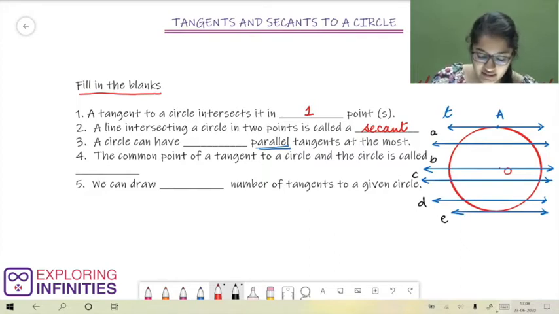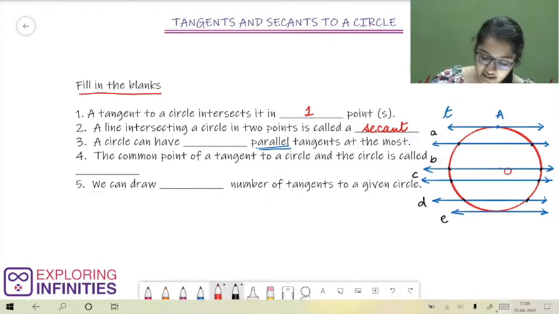Now let us look at line A. Line A is cutting our circle at 2 points, so it cannot be a tangent. Similarly, line B is also cutting the circle at 2 points. So is line C and line D. Now line A, B, C and D are all cutting our circle at 2 points, so none of them can be a tangent to our circle. Here, you must understand that these lines A, B, C and D represent any line which is parallel to tangent T and is intersecting our circle at 2 points. So, even if a line is parallel to our tangent T, if it intersects our circle at 2 points, it cannot be a tangent to the circle.